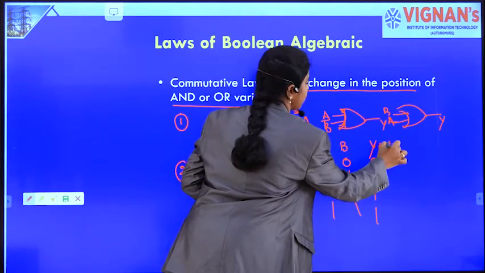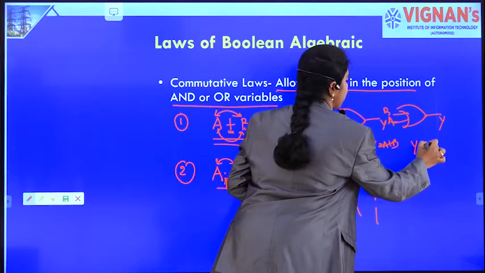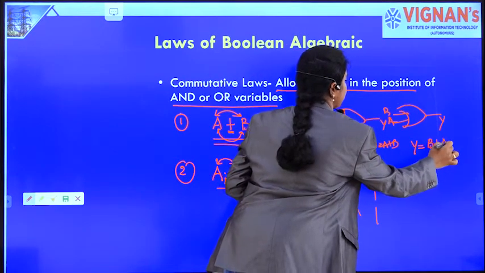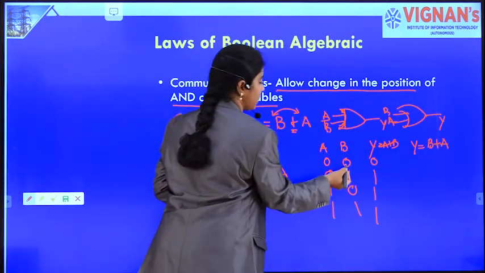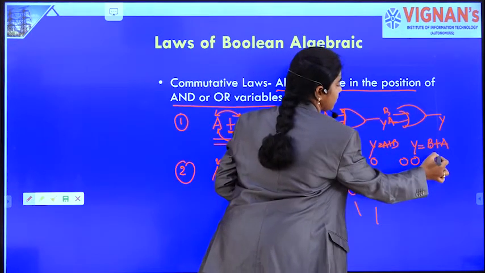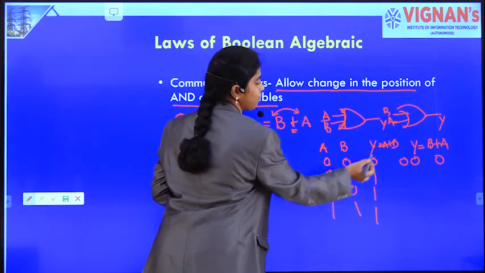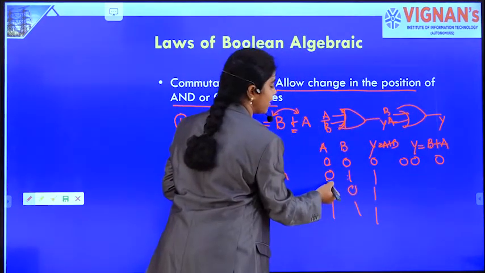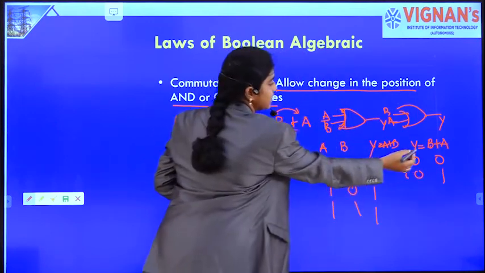Now let's see if Y is B plus A. What happens? First B comes, after that A, right? For 0, 0, that is 0. For 1, 0, because it is B plus A, right? For 1, 0, output is 1.